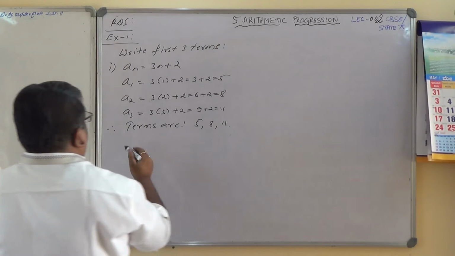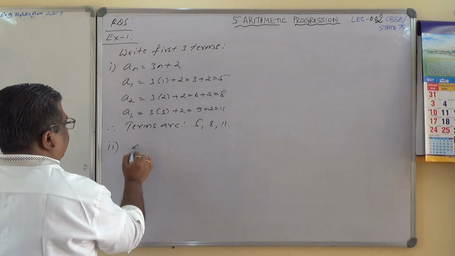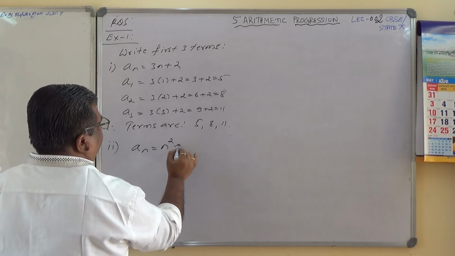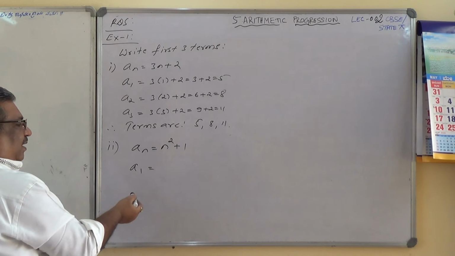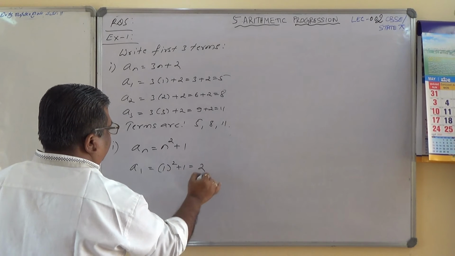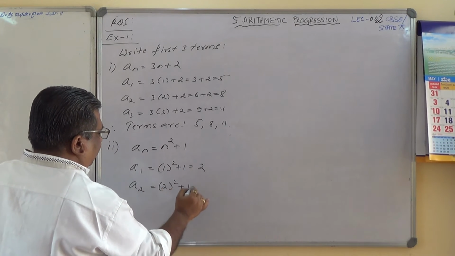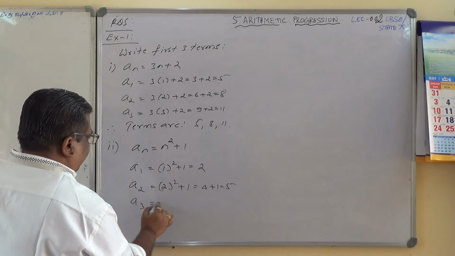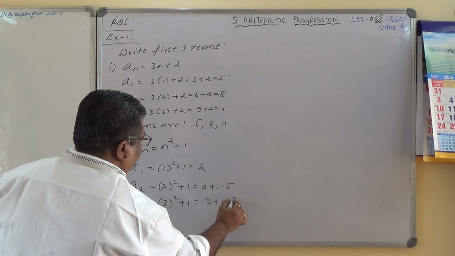Next, second one. Write the first three terms of an equals n square plus 1. So the first term, A1, you replace n with 1 to get the first term. So 1 square plus 1, which is 2. Next, A2, the second term, is 2 the whole square plus 1, which equals 4 plus 1, which is 5. And the third term, A3, equals 3 the whole square plus 1, which is 9 plus 1, which is 10.